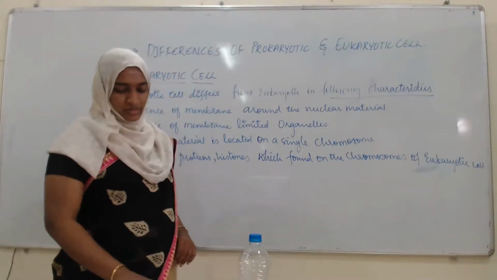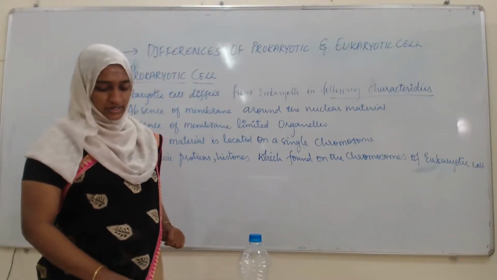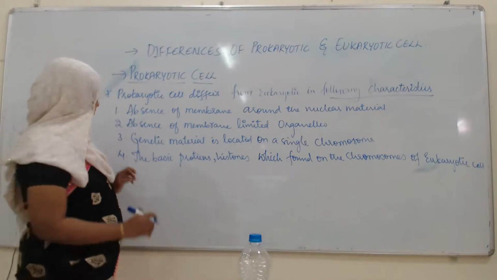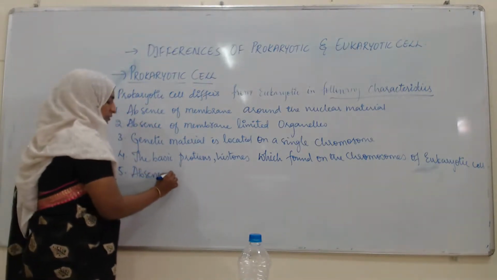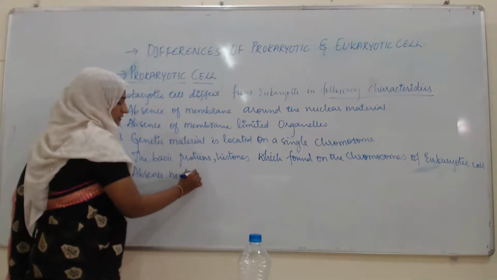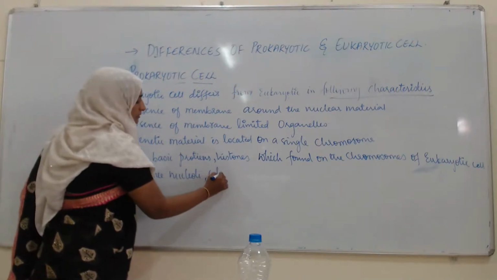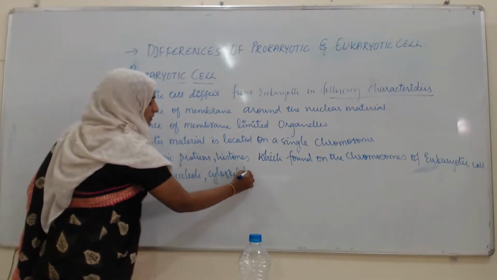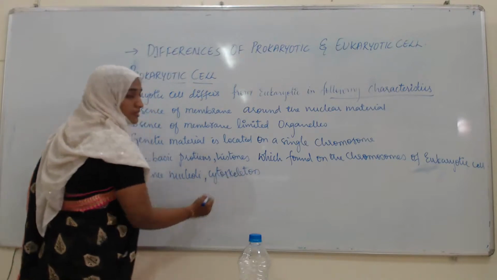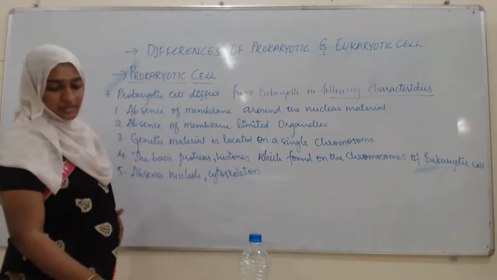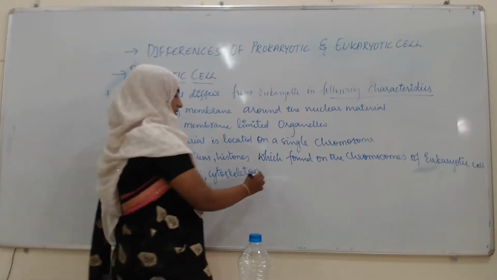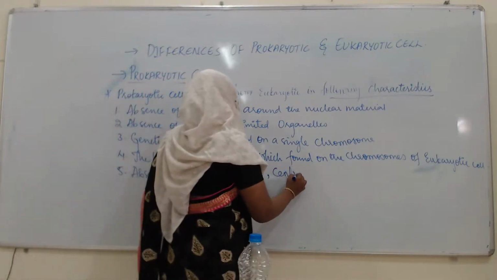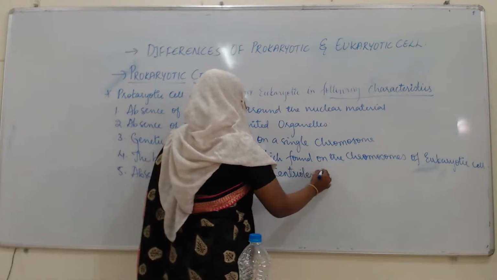Next, they also do not contain nucleoli or cytoskeleton.